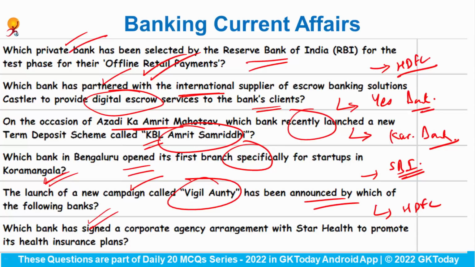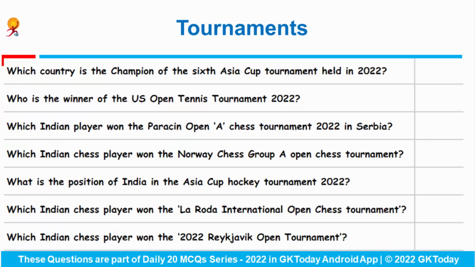Which bank has signed a corporate agency arrangement with Star Health to promote its health insurance plan? So this is the initiative of IDFC First Bank. Okay. Now we'll see a few important tournaments. Which country is the champion of the 6th Asia Cup tournament that was held in 2022?